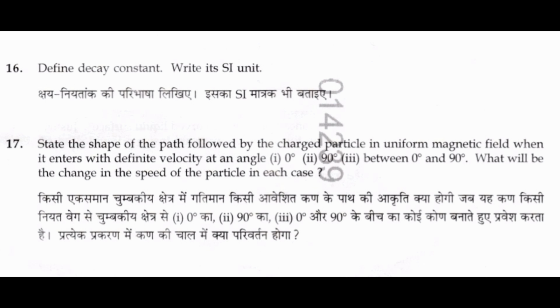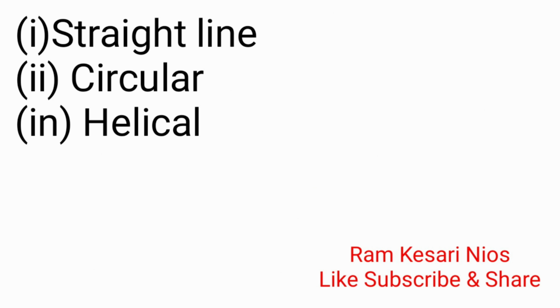17. State the shape of the path followed by a charged particle in a uniform magnetic field when it enters with definite velocity at an angle (1) 0 degree, (2) 90 degree, (3) between 0 degree and 90 degree. What will be the change in the speed of the particle in each case? 1. Straight line, 2. Circular, 3. Helical.